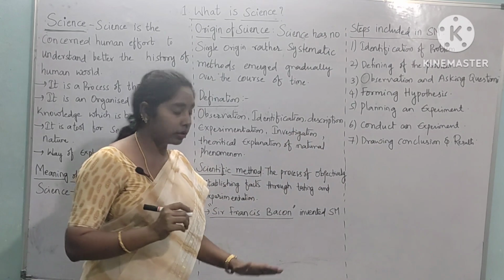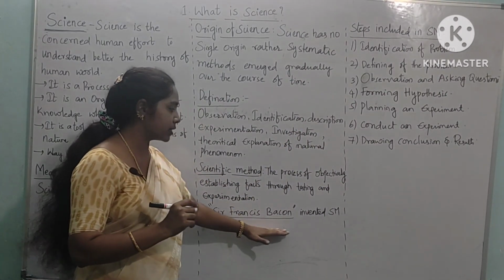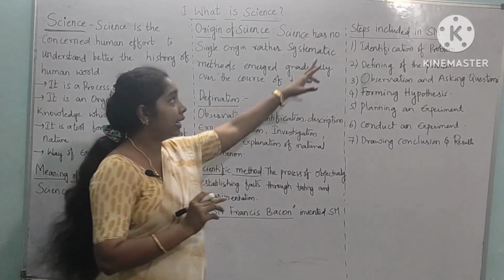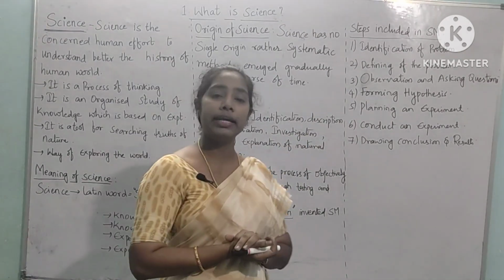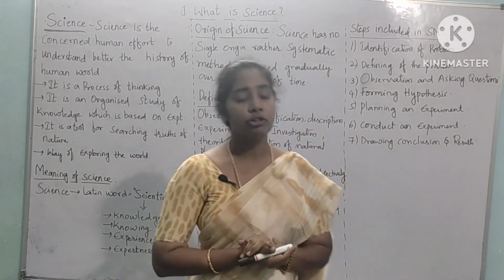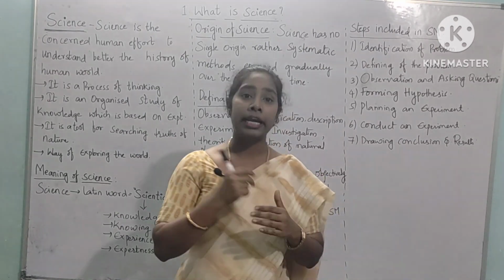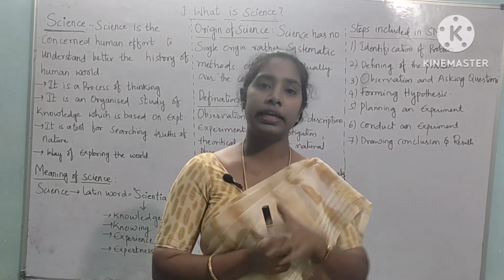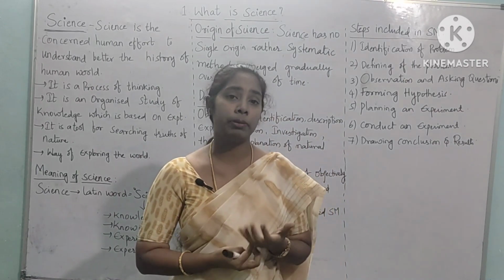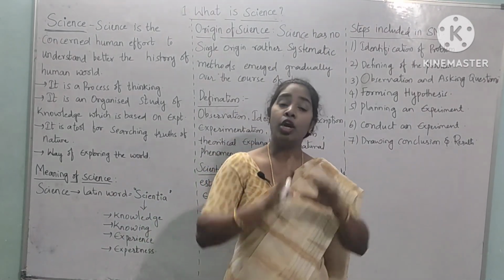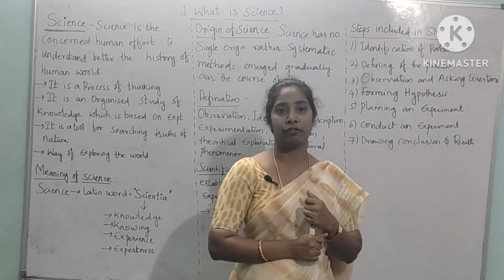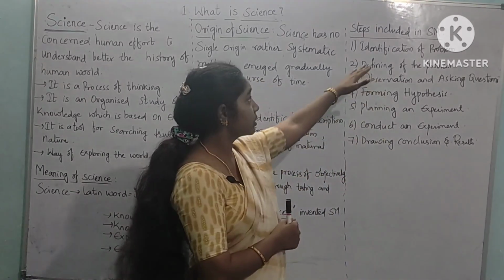Okay, so before entering into Sir Francis Bacon, let us see the steps which are included in the scientific method. Totally we have 7 steps in our scientific method. A few will say it is 5, but it will be easier for you to understand as a total of 7 steps.